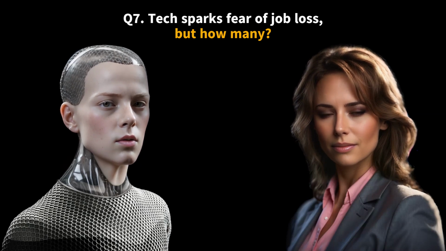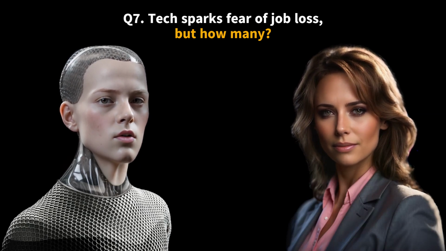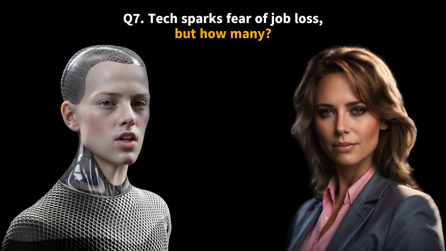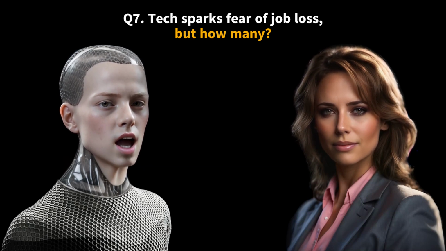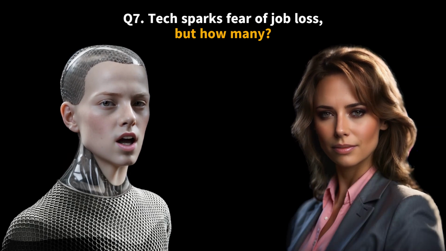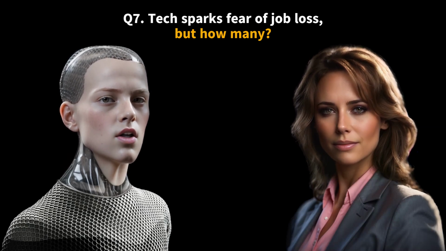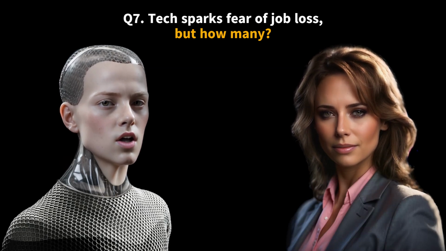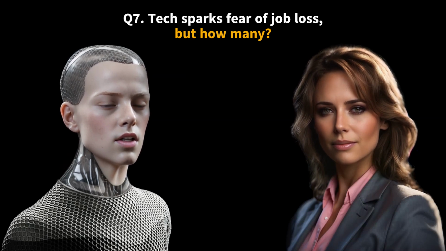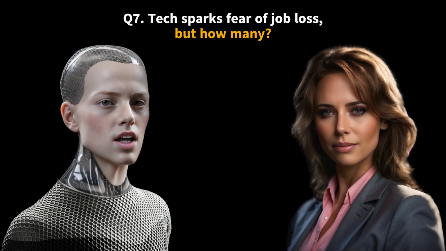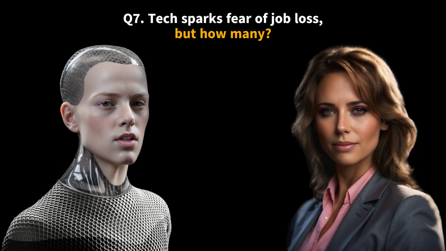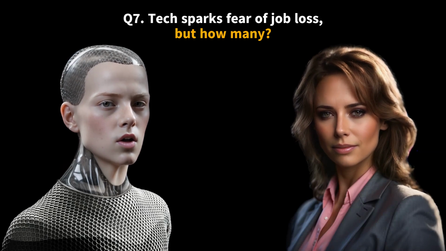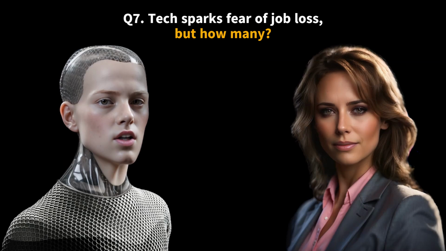Complementary roles. Text-generated video technology may not necessarily replace human workers outright but rather augment their capabilities or create new opportunities. For example, content creators could use the technology to automate certain tasks, freeing up time for more creative or strategic work. Skills and training. The adoption of new technologies often requires workers to acquire new skills or adapt existing ones. The pace of job displacement may be influenced by the availability of training programs and support for reskilling and upskilling workers to adapt to changing job requirements.